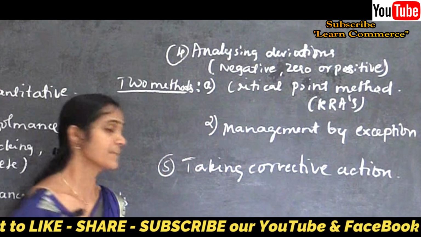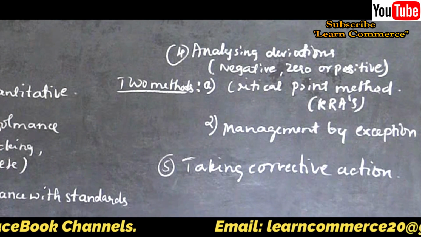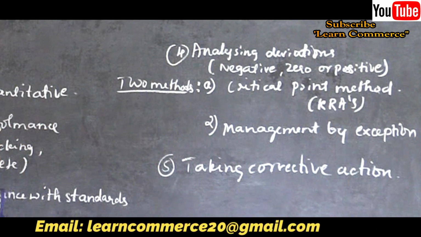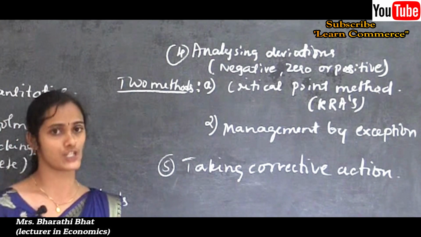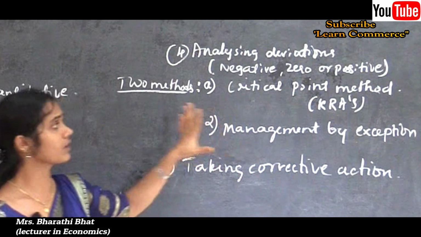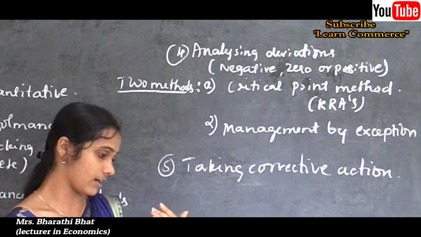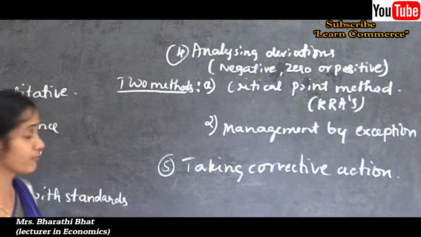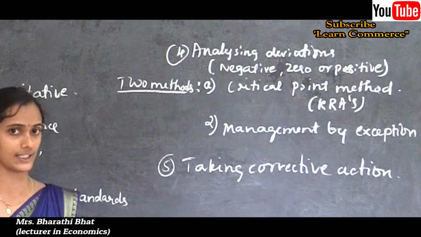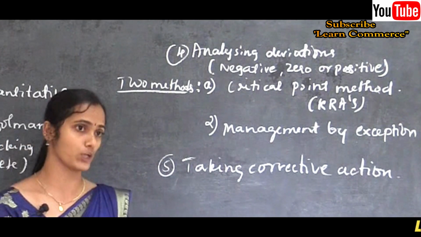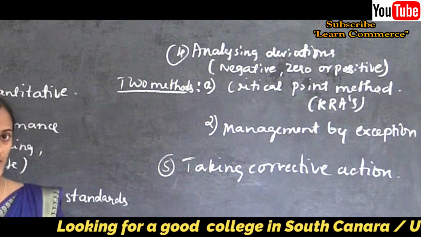For example, a 5% increase in labor cost is a more serious burden than a 15% increase in postal charges. As per the critical point method, only key results areas are controlled by the management. Postal charges are actually very small in amount, right? Compared to labor cost, this is a much less expensive factor.